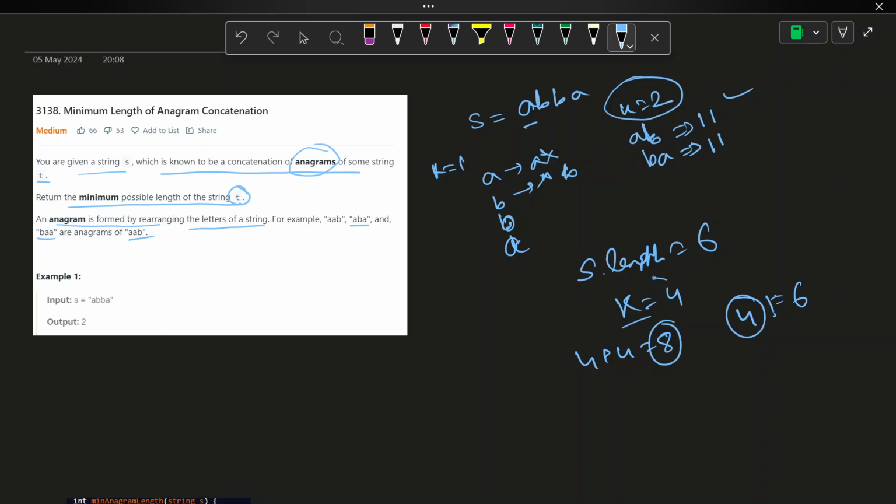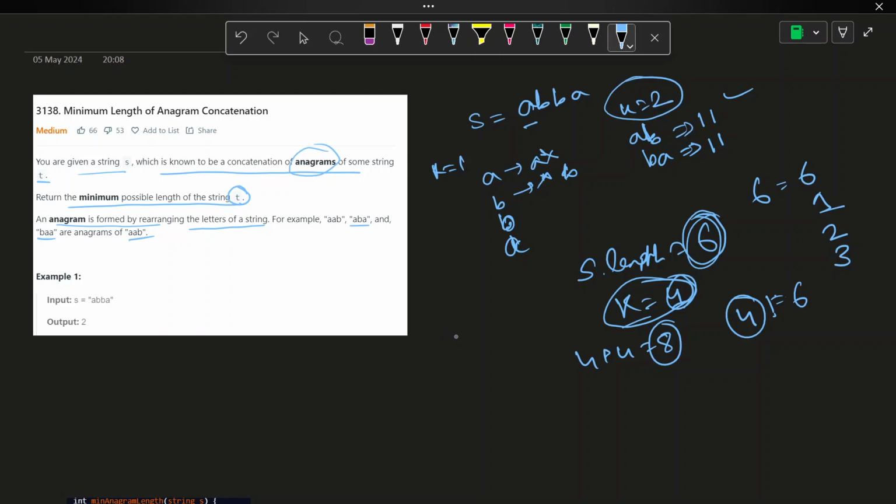So the length of the anagram should divide the length of the input string. Like here 6, so 1 is possible, 6 is possible, 2 is possible, 3 is possible, right? So the possible length of the anagram should be a factor of the length. Because if k is suppose 4, which is not a factor of 6, then this will not be an anagram, right?